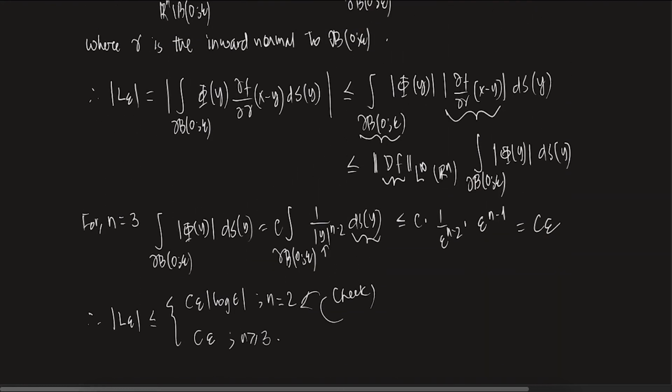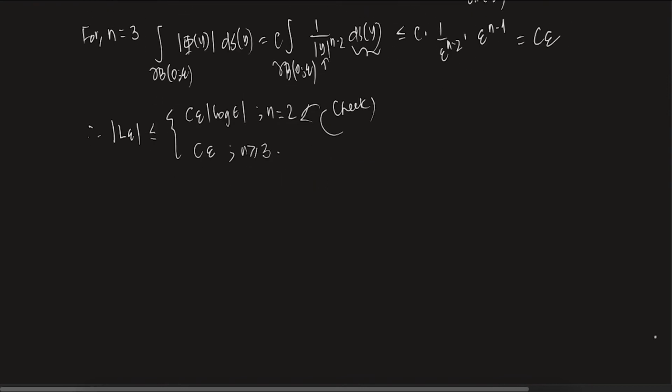Once that is there, L epsilon is bounded, this is C epsilon. As epsilon goes to 0, this is very small, so I don't have to worry about all that. Now I have to worry about K epsilon. So what is K epsilon?